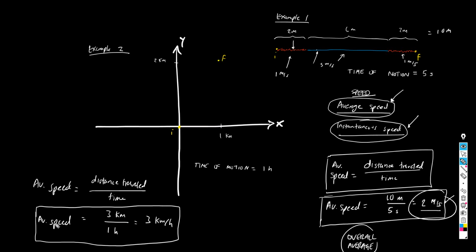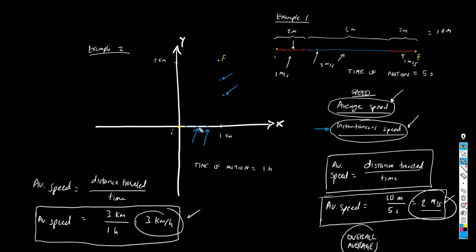Therefore, even though we can say that the average speed is 3 kilometers per hour, and that is perfectly okay, you need to understand that the instantaneous speed in these points of the motion, like right here or right here, the instantaneous speed in this part of the motion is lower than the instantaneous speed that the particle had maybe at these 2 points through the motion. Because in this part of the motion, guys, the particle was moving very slowly.